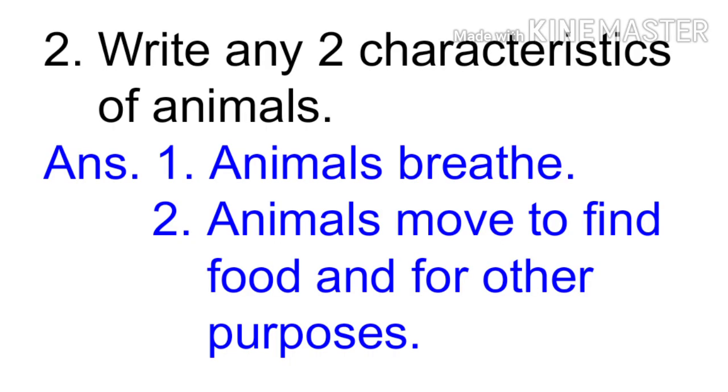The second question, write any two characteristics of animals. Answer. The first characteristic is animals breathe. And the second characteristic is animals move to find food and for other purposes.